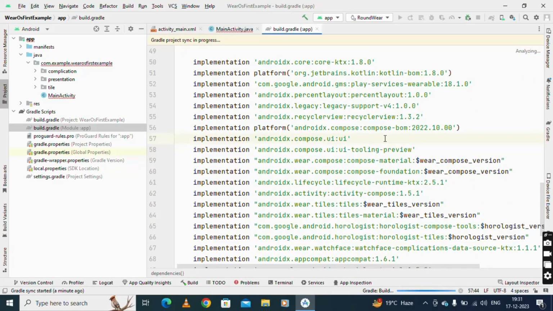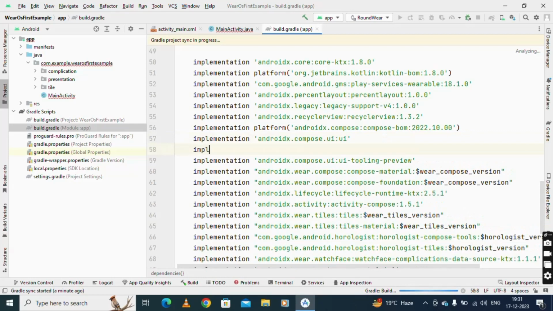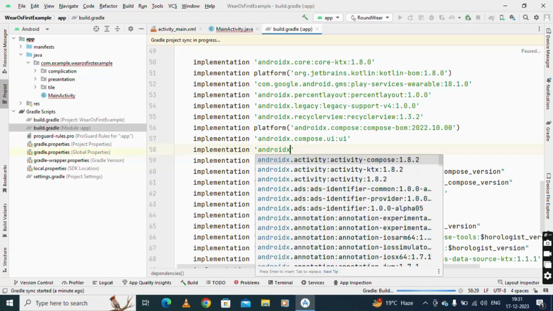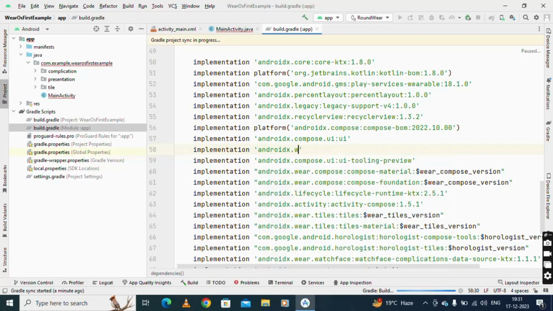So anywhere you can just say implementation, and here I'm checking Android, AndroidX, and then here it is, on the Wear OS, so just go for the Wear.